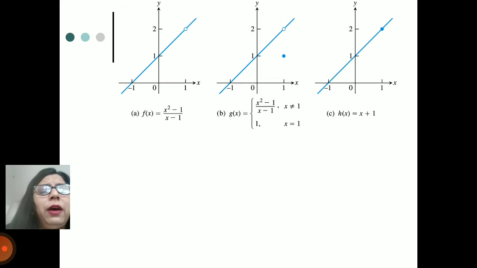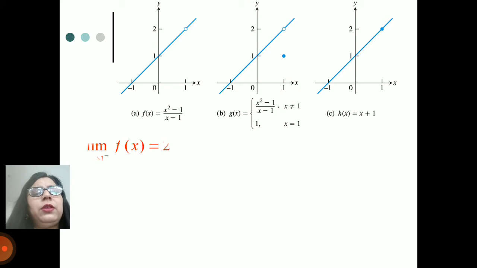Now three graphs are given in this slide. We can easily check them out. The first graph is f(x) = (x² − 1)/(x + 1). The second graph is g(x) = (x² − 1)/(x − 1) whenever x is not equal to 1, and whenever x is equal to 1, g(x) has the value 1. In the third graph, h(x) = x + 1.